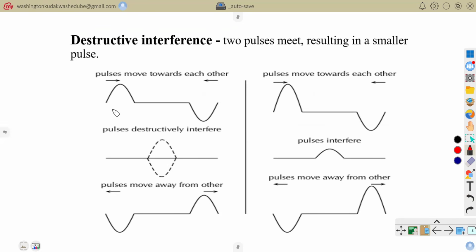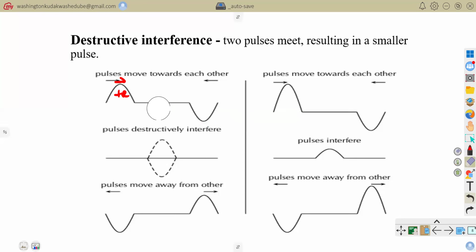So whenever two pulses meet, they result in a smaller pulse. What do we mean? Let's say we've got a pulse moving towards the right with a crest, and a pulse moving towards the left with a trough. When these two interfere, they cancel each other if they have the same amplitude in different directions, meaning the same positive magnitude and the same negative magnitude. They are going to cancel out.